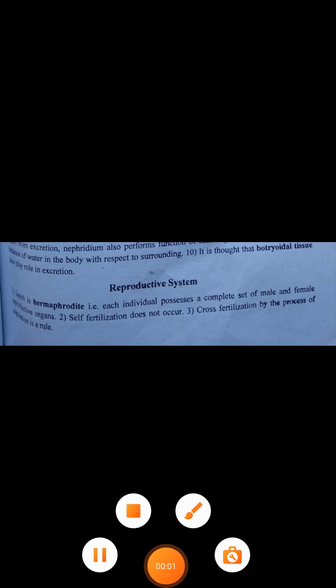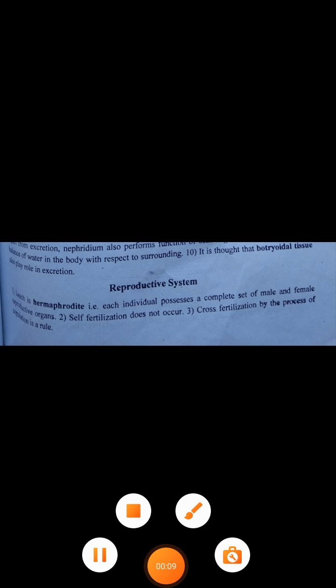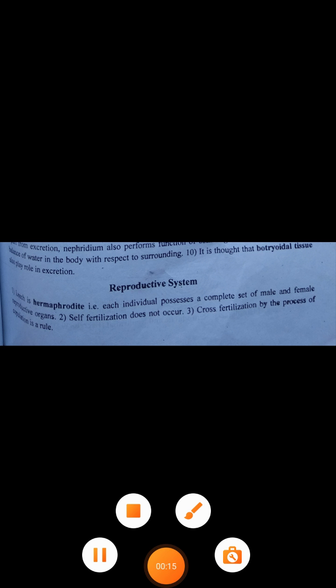In the last lecture we discussed that the urinogenital system contains two types. First is the excretory system and second is the reproductive system. So we studied the excretory system of leech. Now we will discuss the reproductive system.